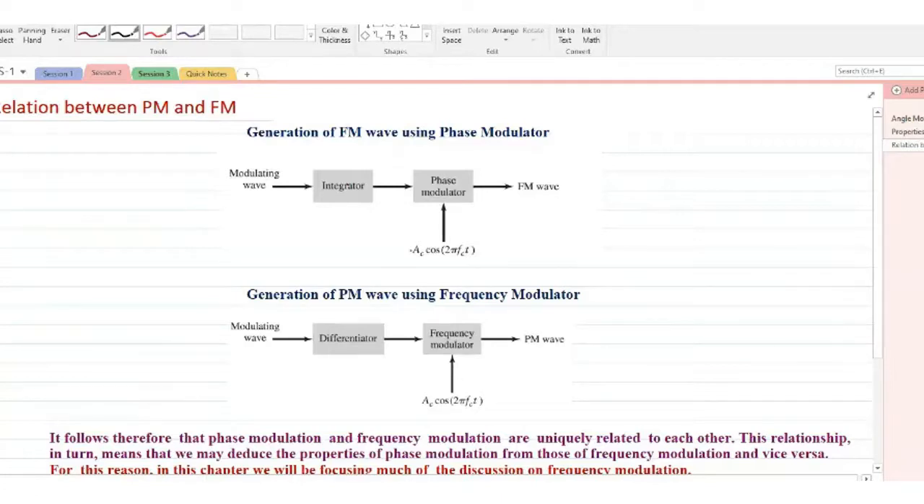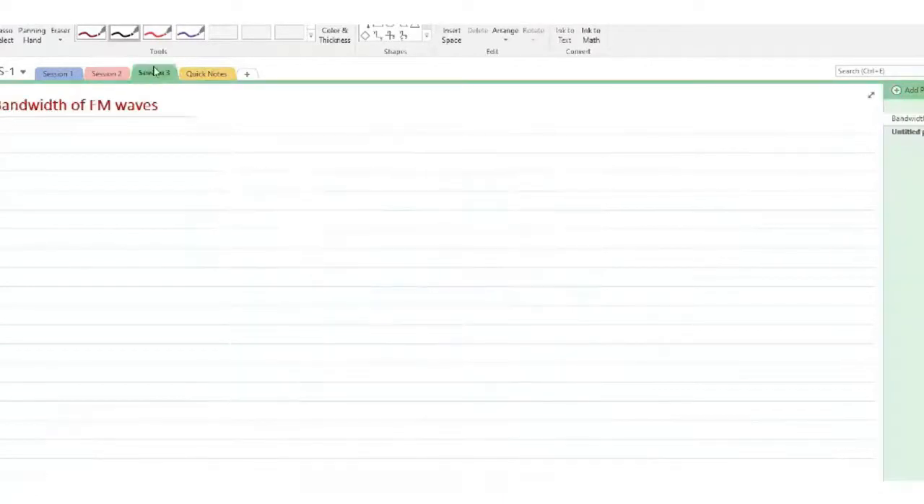Okay, so today's session is dedicated to spectral analysis of angle modulated waves, in particular the FM waves. So how can the spectral analysis be calculated for FM waves? As I told, since it's a non-linear modulation, the spectral analysis will be a little more complicated than for your amplitude modulated wave.